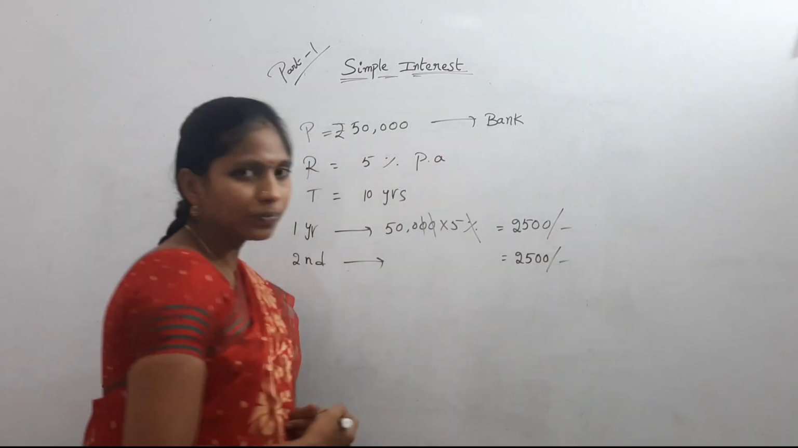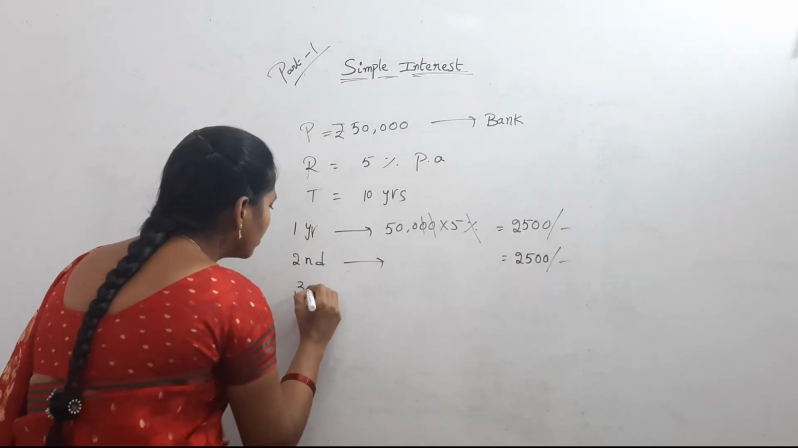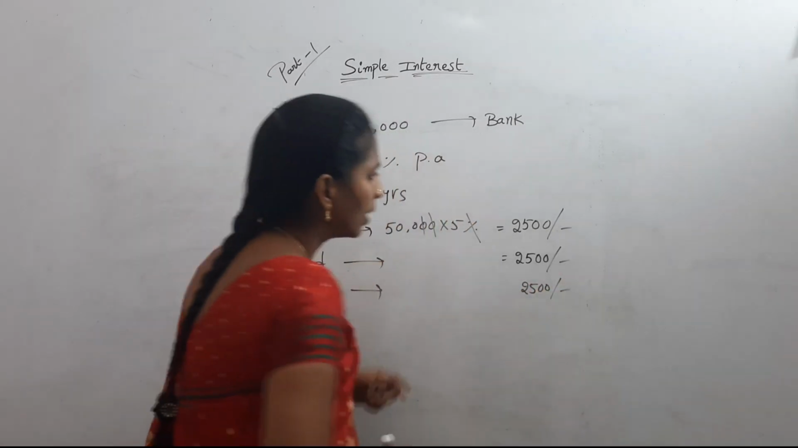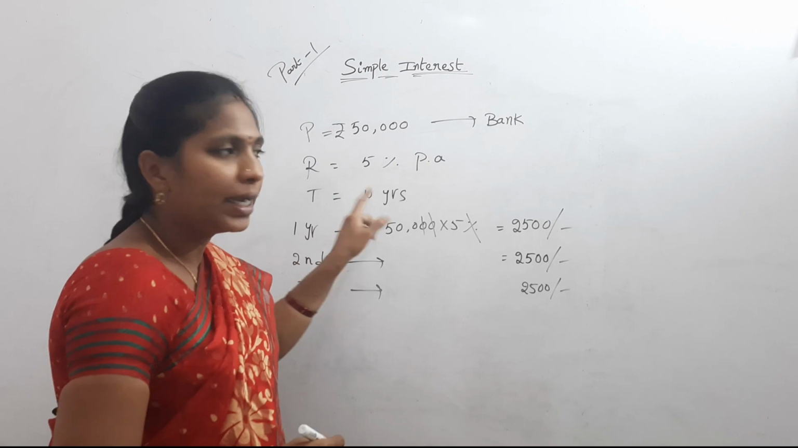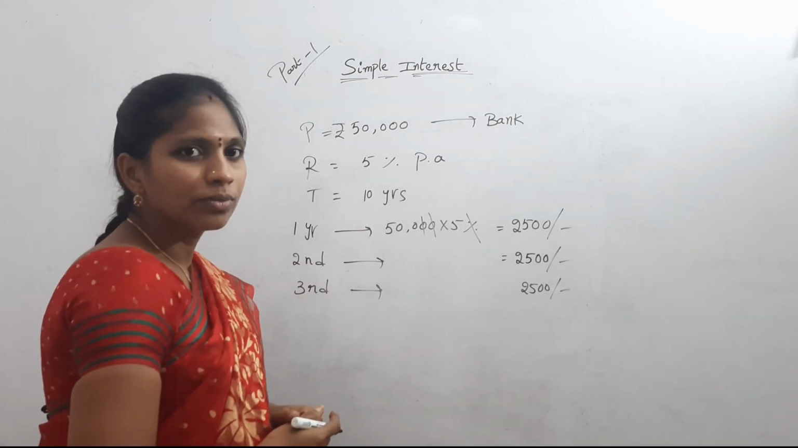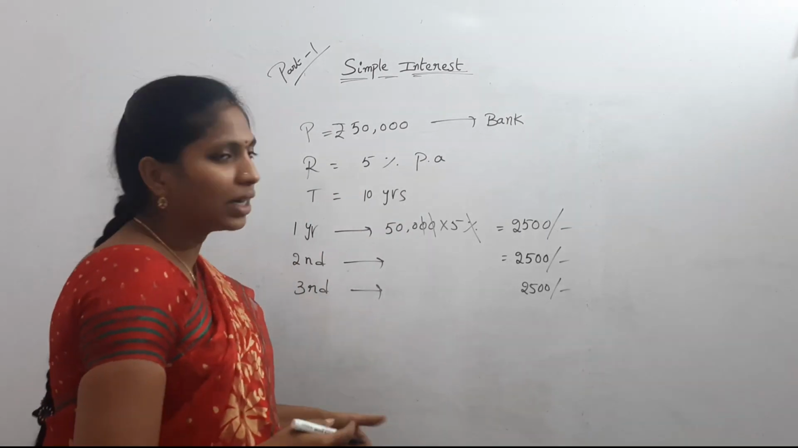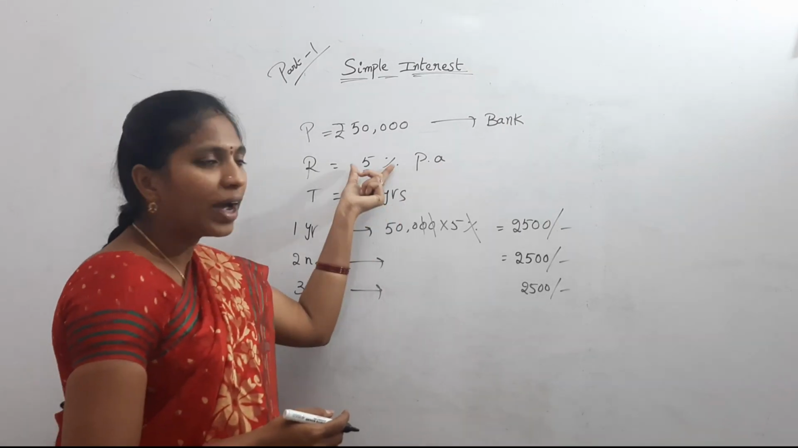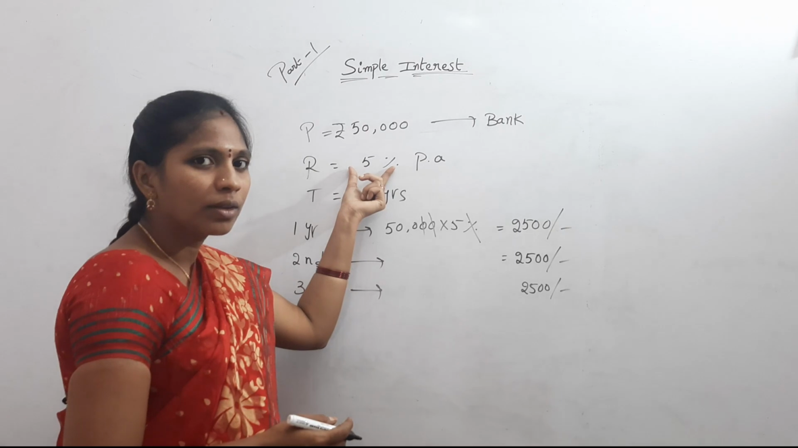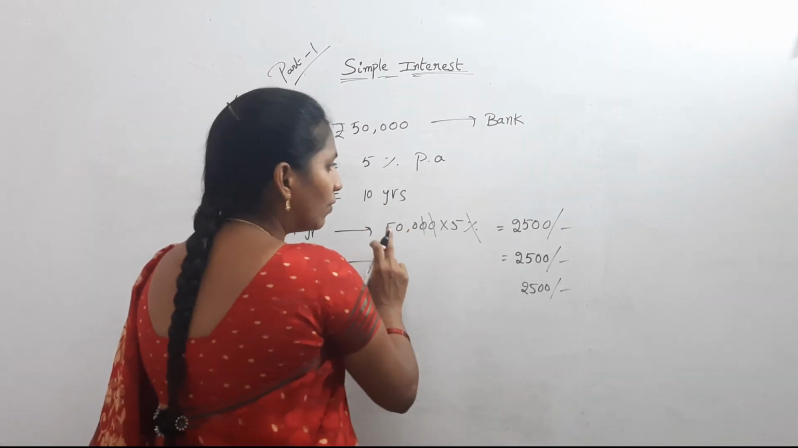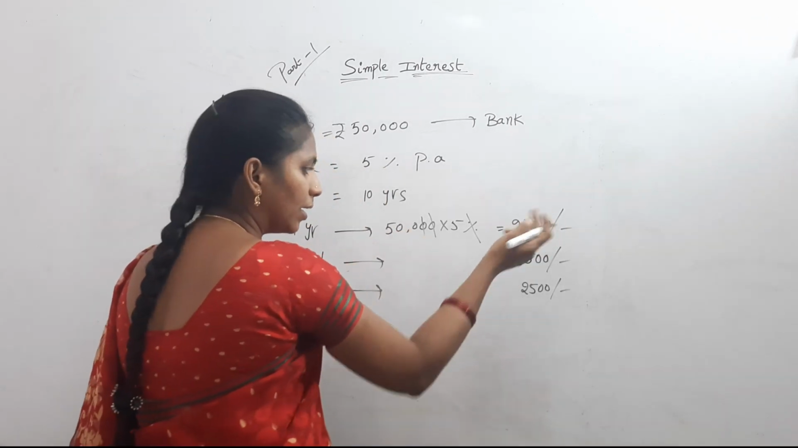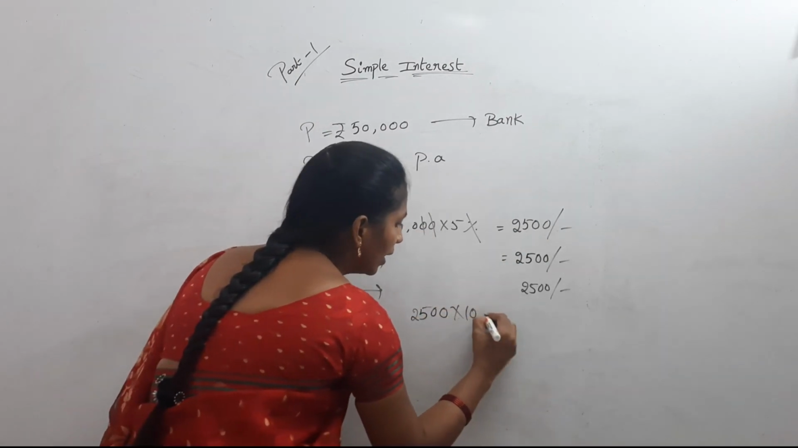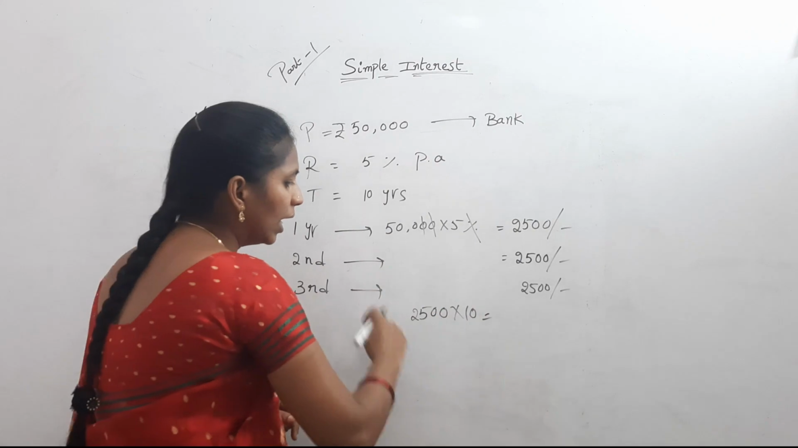2,500 only. And for the third year, same 2,500. Like that, how many years? 10 years. Don't write one by one like this. Here for 10 years, 5%. For 1 year, how much? 2,500. For 10 years, 2,500 into 10. This is the total interest.